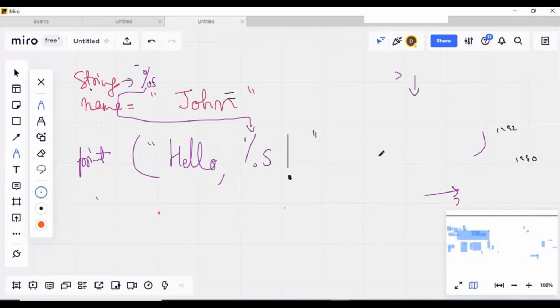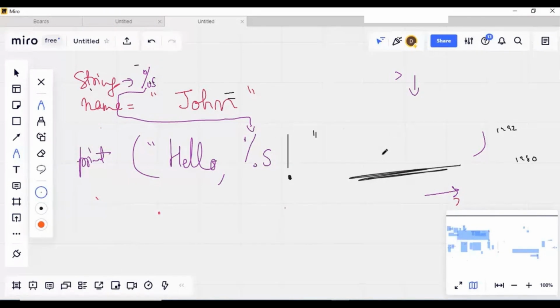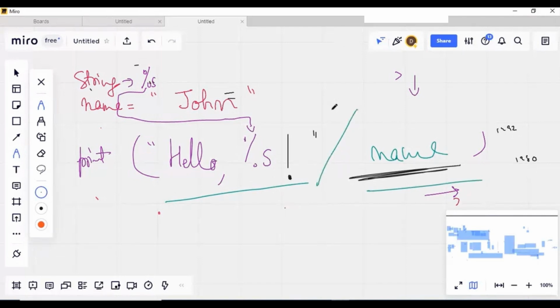Okay. Now here I need the variable, which will be giving you the data. So this variable is what? You know, the variable is name. So name is holding the John. So now I have to join the two things, this static data and this variable. So I need to use this sign. Do not think that this is a modulus. No. Here this sign has been changed, its pattern now. So this sign will be used to embed these values together.